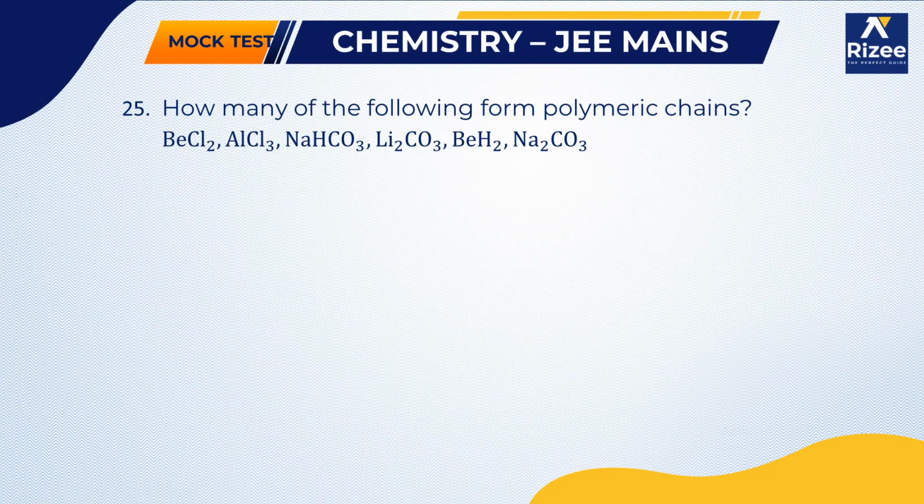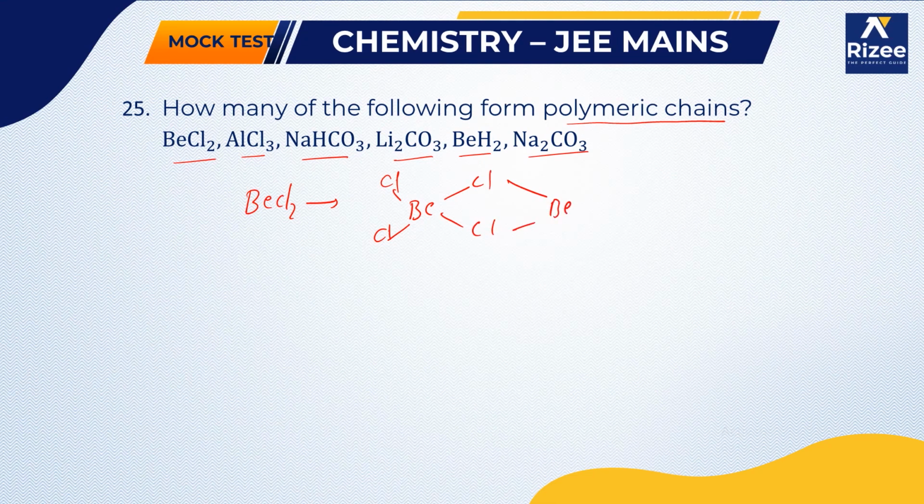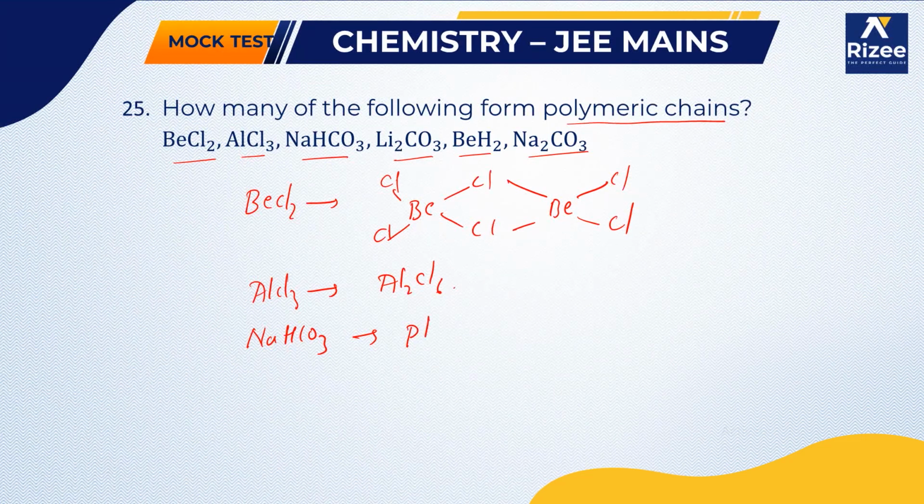Okay. Next question. How many of the following form polymeric chains? BeCl2, AlCl3, NaHCO3, Li2CO3, BeH2, Na2CO3. So here BeCl2 will exist as a polymeric chain. AlCl3 will exist as Al2Cl6. NaHCO3 can also form polymeric chains. It is used in the plastic industries.